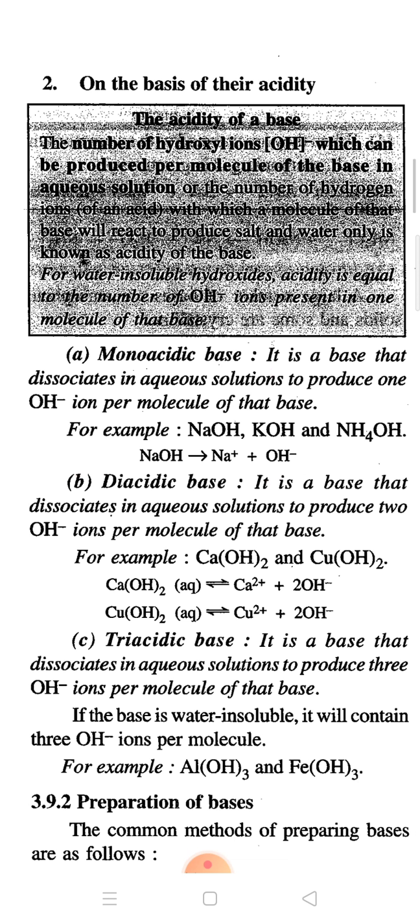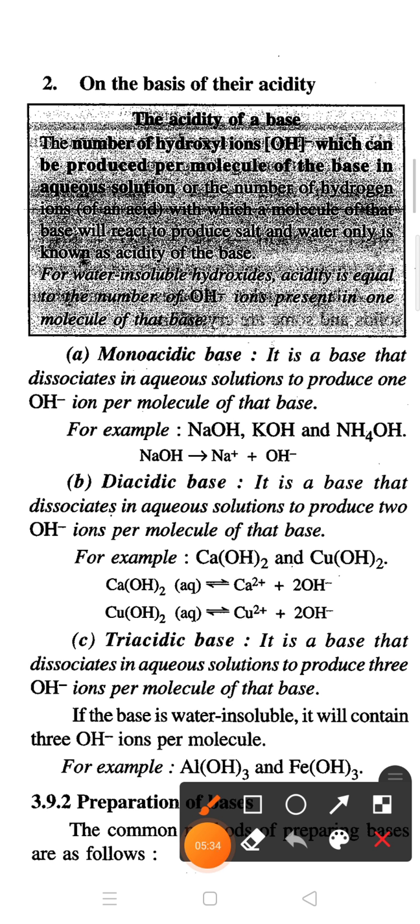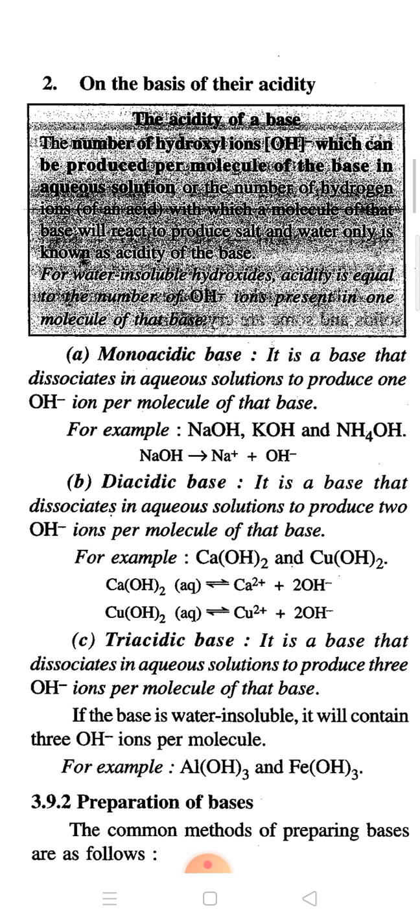Second is diacidic base. Diacidic bases are those bases which can produce two OH negative ions in aqueous solution. For example, Ca(OH)2 can produce two OH negative ions in aqueous solution.